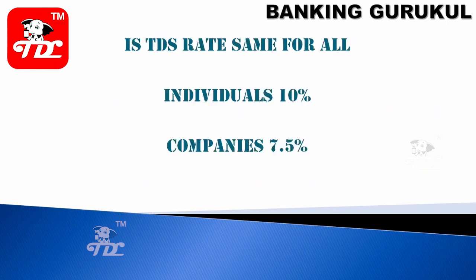Is the TDS rate the same for all categories of people? You have trusts, HUFs, individuals and companies. No, it will differ from one category to another. For example, these are only examples I have given: individuals 10%, companies 7.5%. This will keep changing from one financial year to another and from one category to another.